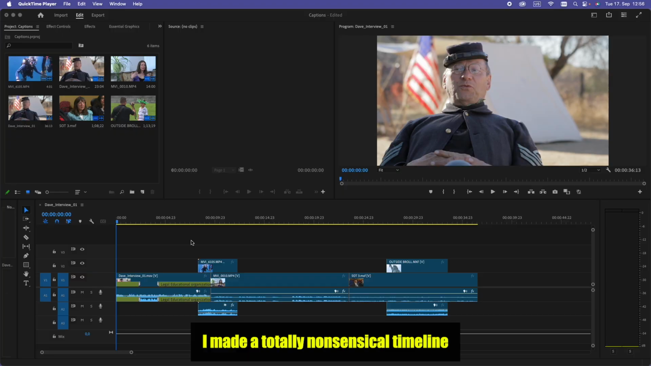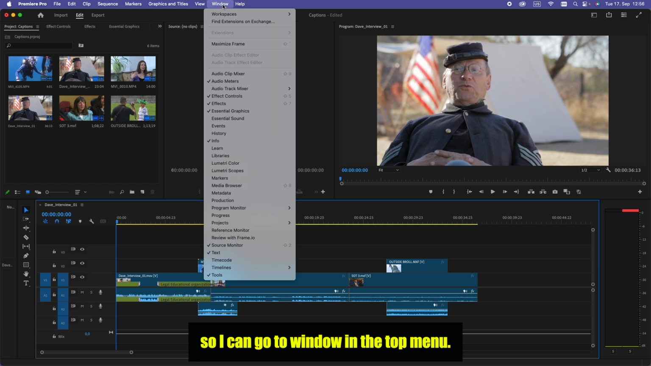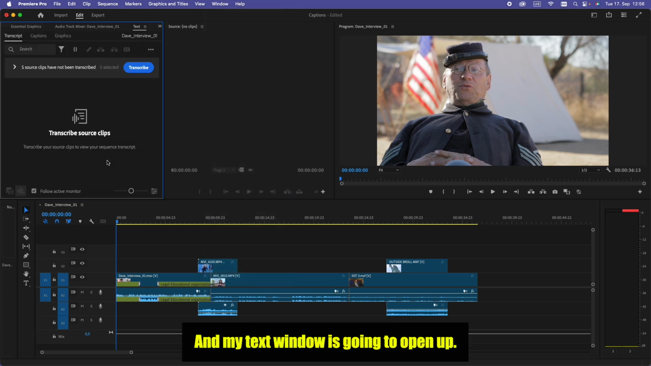So here I made a totally nonsensical timeline, and I want to add captions. So first thing I'm going to do is open up my text window. I can go to Window on the top menu, and I can go to Text, and my text window is going to open up.